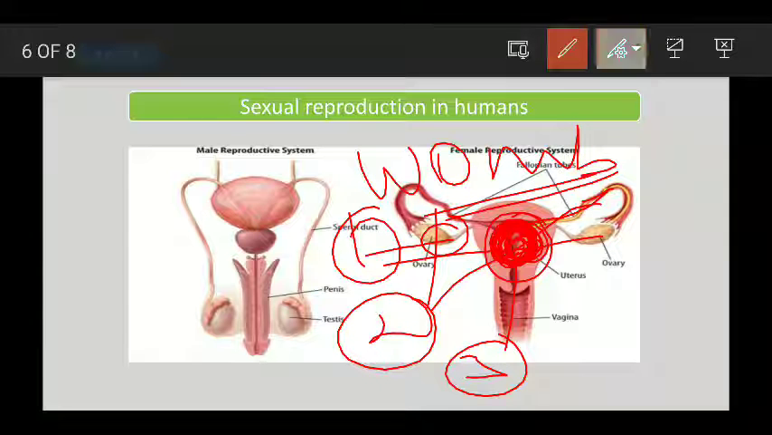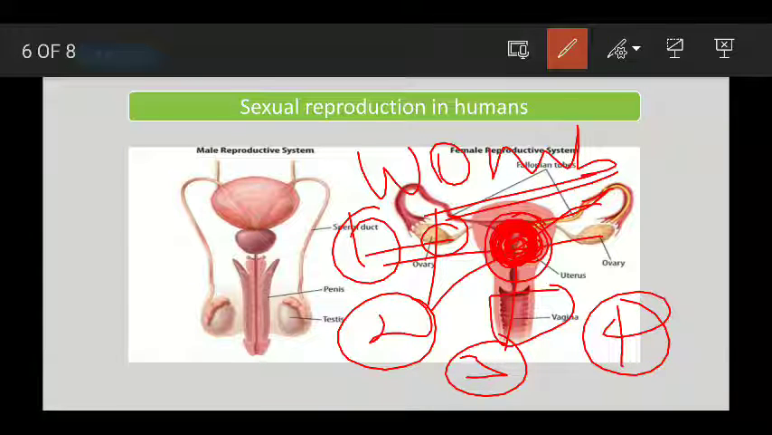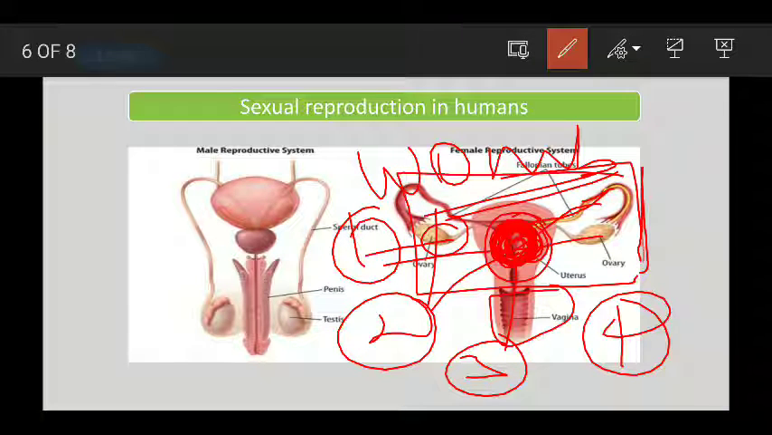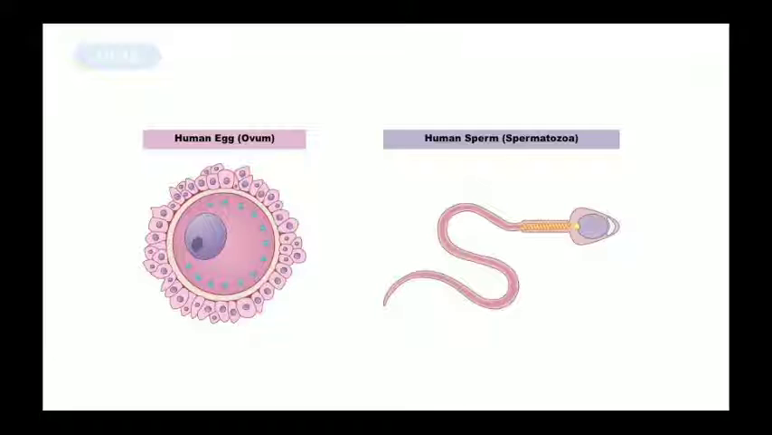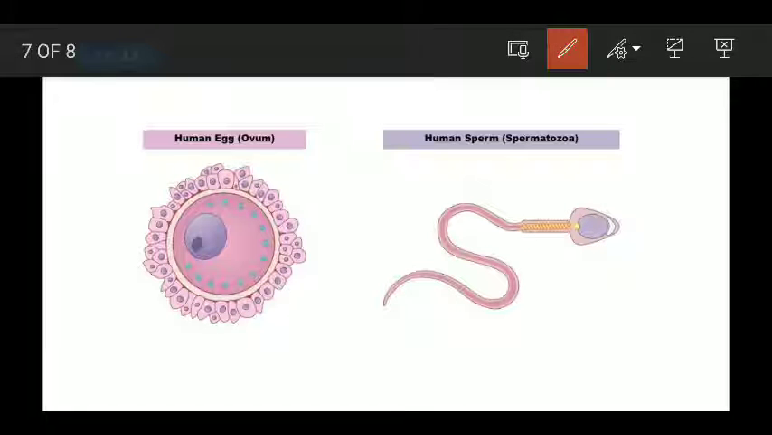Now the fourth thing is the vagina. This is the vagina, which is the opening of the female reproductive system. The opening of the female reproductive system functions as the vagina.